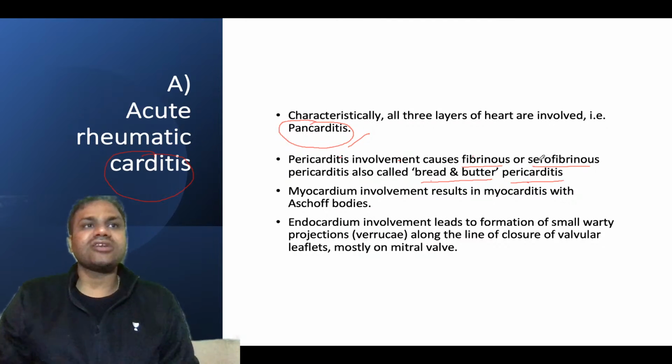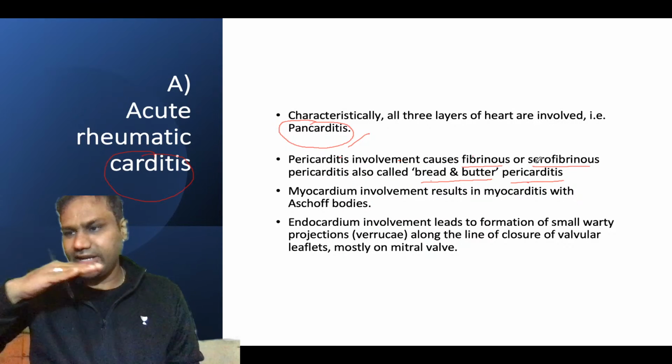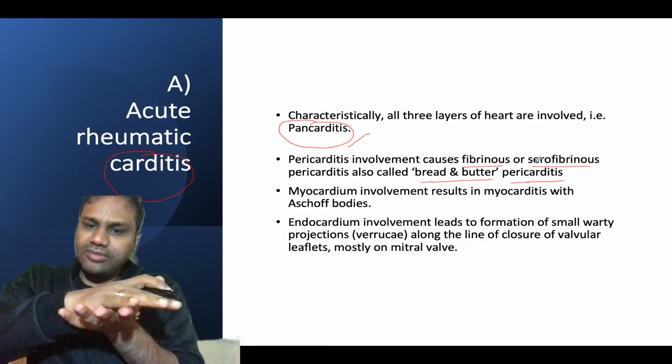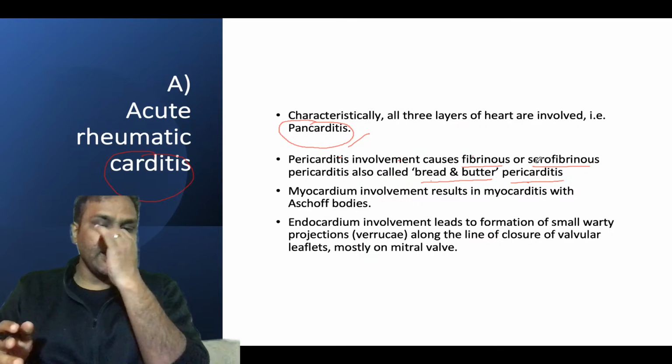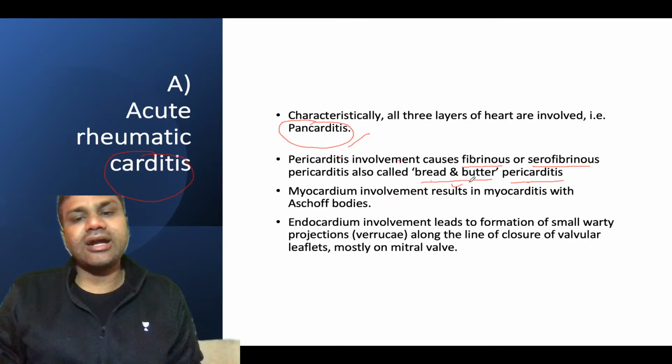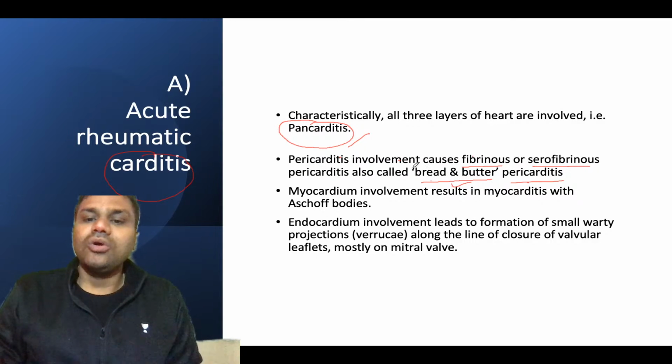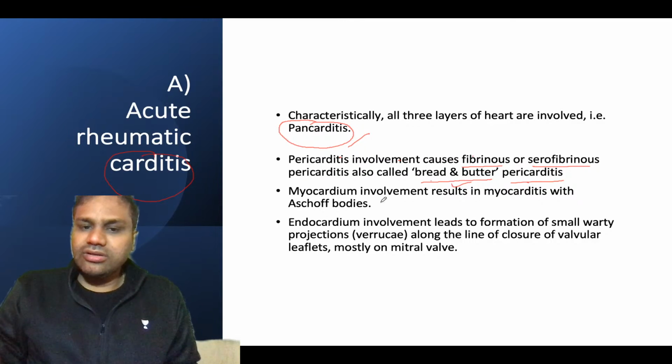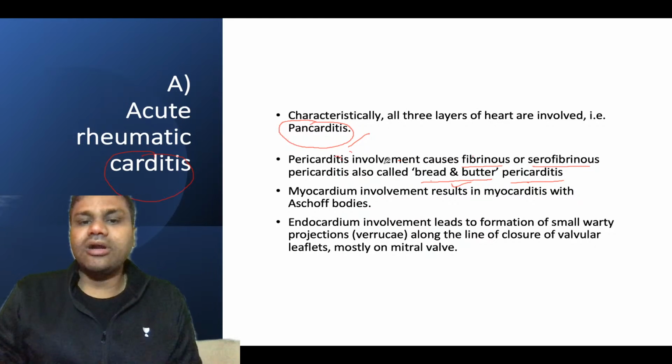So serofibrinous exudate will come in between. What will it look like? It looks like cream, between two breads. You put butter in between, so that is bread and butter. Okay, that is bread and butter pericarditis, but it is not a characteristic feature of rheumatic carditis. Okay, now it is the involvement of pericarditis. So in pericarditis you see bread and butter pericarditis.